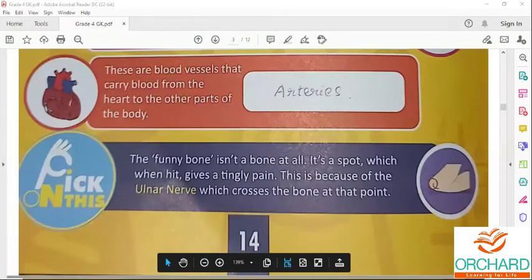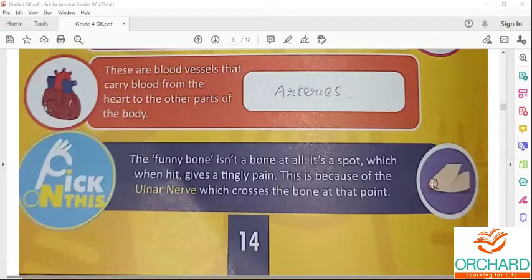See this? This one is the funny bone. The elbow of your hand is the funny bone. It got its nickname because of the funny feeling you get after you hit it. If you hit here you will get some funny feeling. So the funny bone is not a bone at all. This is a spot which when hit gives a tingly pain.